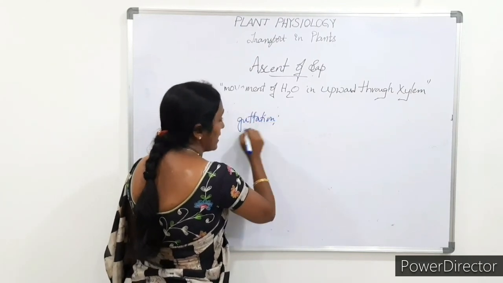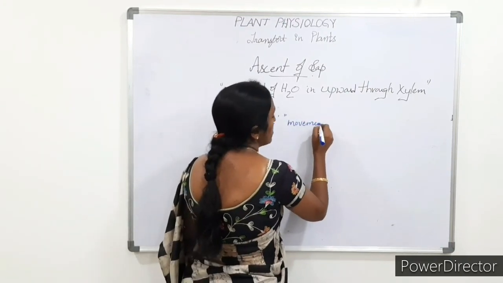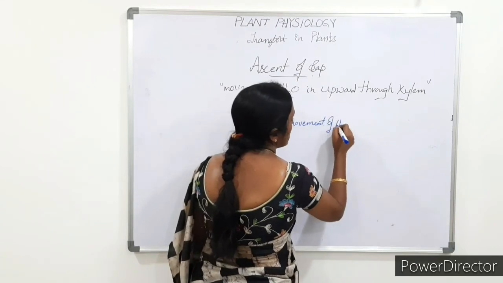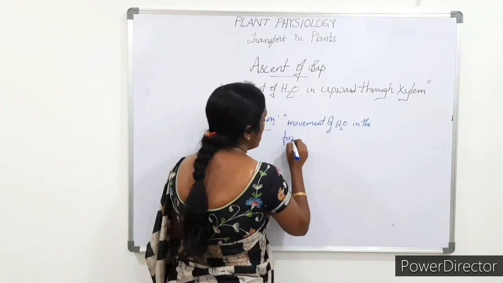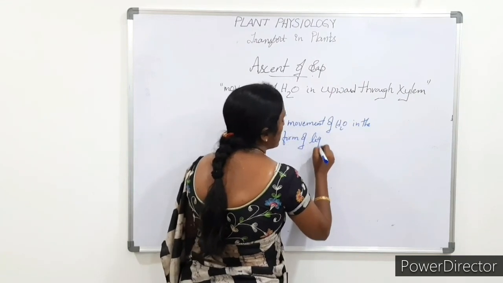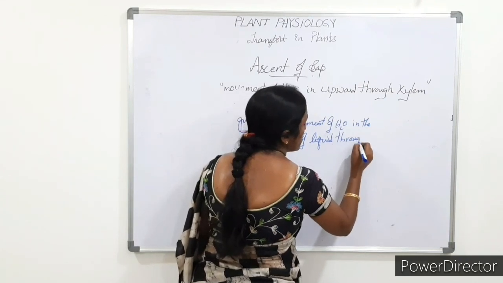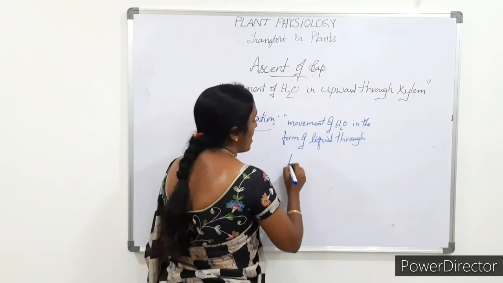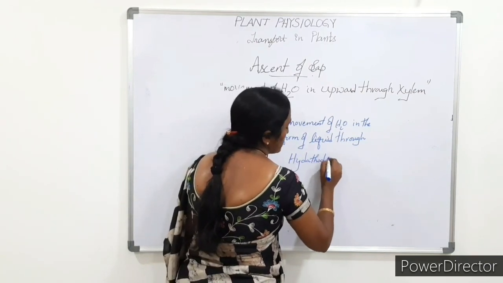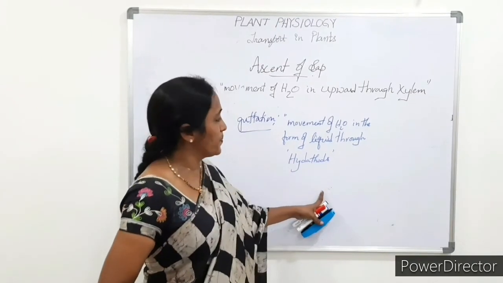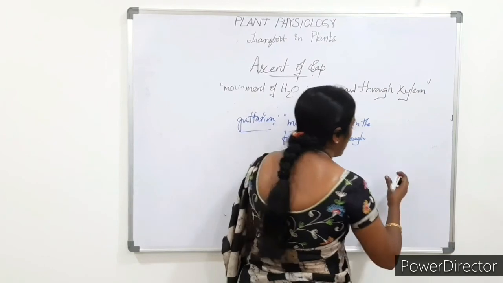In the guttation process, the movement of water in the form of liquid through structures called hydatodes. This is actually the point. Hydatodes. What are these hydatodes? If we draw a diagram,